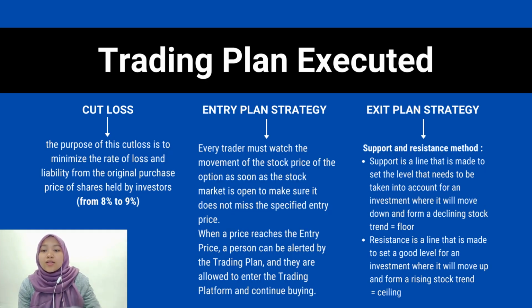Now, trading plan execution. First, cut loss. Cut loss is the action taken with the purpose to minimize the rate of loss and liability from the original purchase price of a share. Therefore, we also set it from 8% to 9%, and implement it to limit the potential weakness.